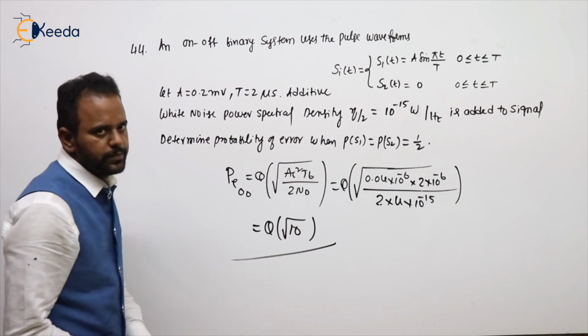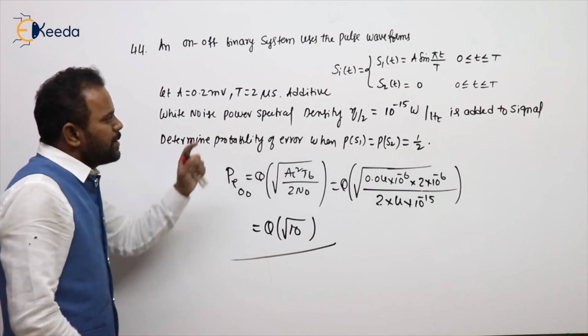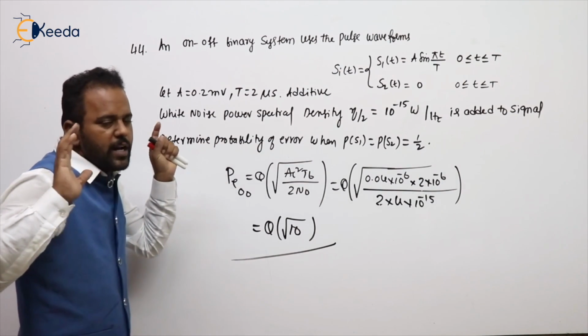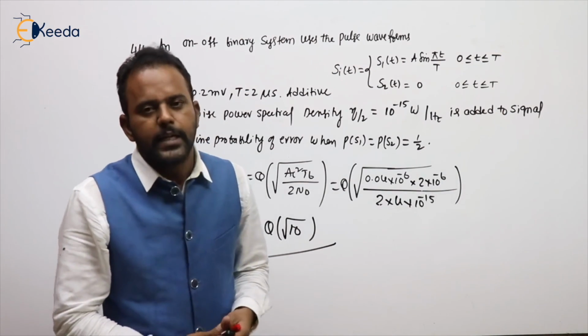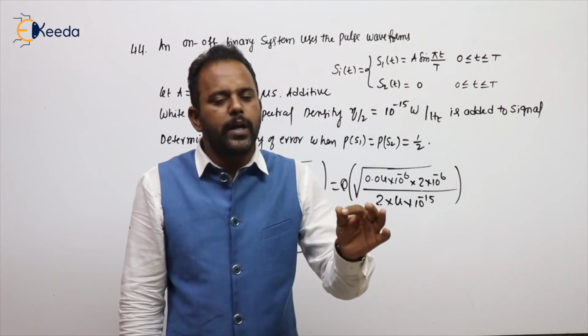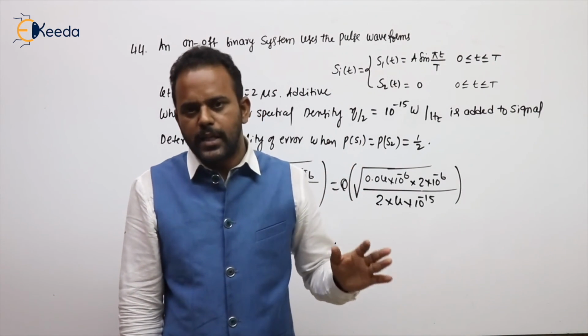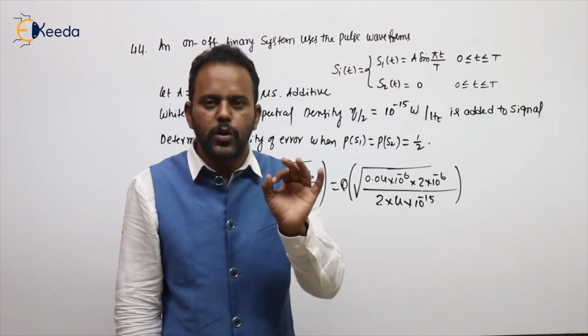That is the question. Whatever the scheme given, don't bother about the given data. They will give you a lot of data. Simply take the probability of error formula for whichever scheme is given, substitute the values, and you will get the answer.